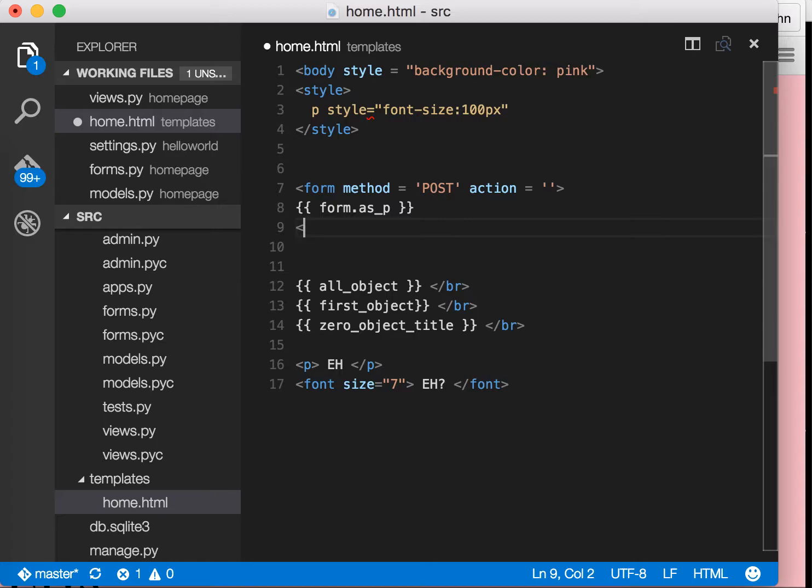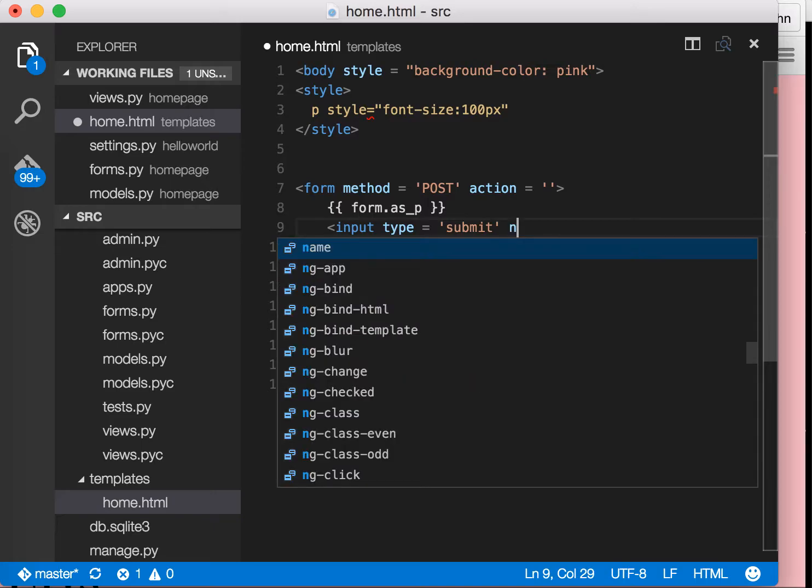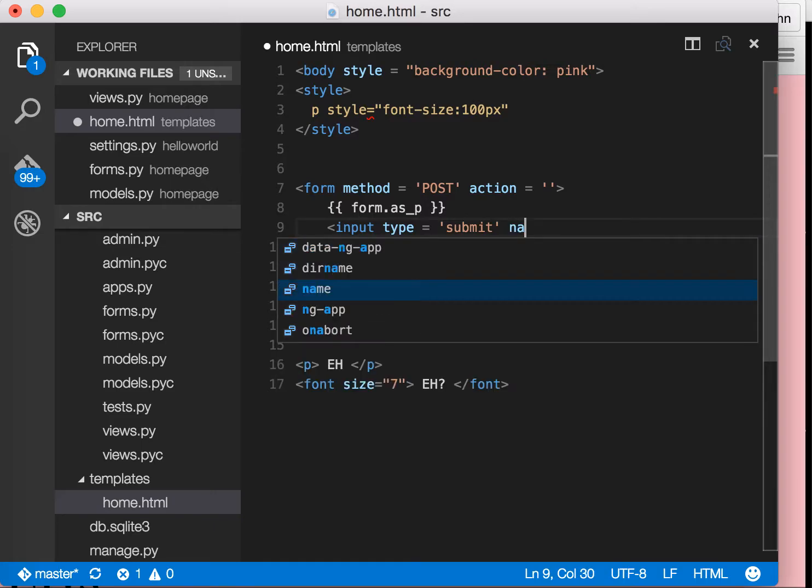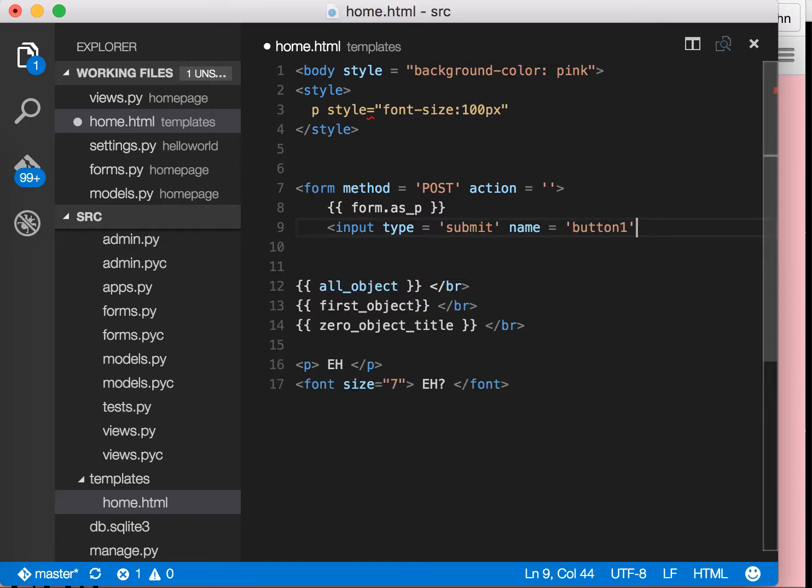After that, underneath, we're now going to have an input button. Basically we're making everything inside this bracket considered as a form. So inside that, I'm going to create a button by saying input type equals submit. And then you can name the button also. If you have multiple buttons, you can name them. So name equals button1.